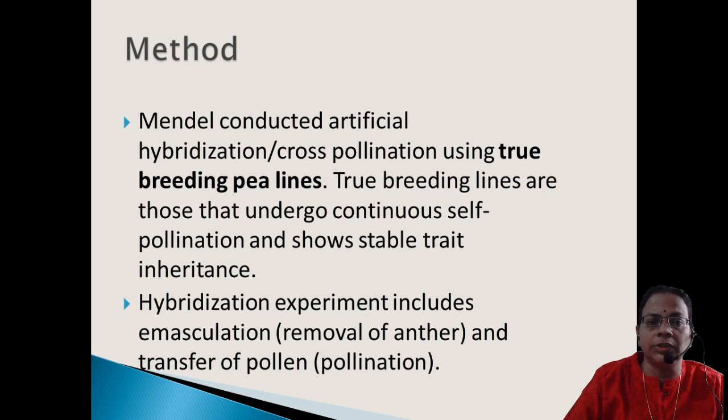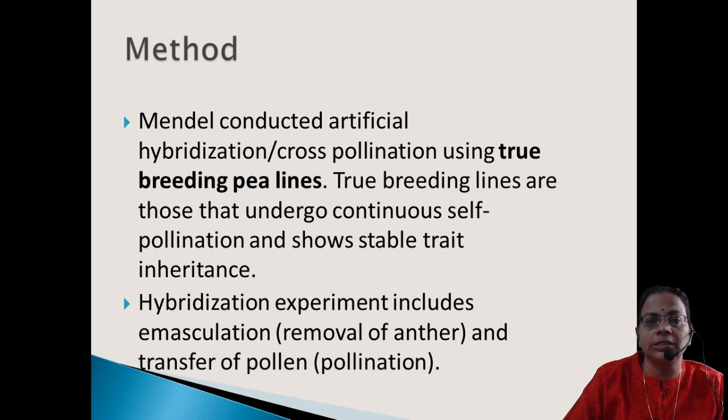In any step of a continuous 7 generations he conducted, if there is any deviation from that, that particular plant will be eliminated. Like that, over continuous 7 generations, in all 7 generations that particular plant produces only that particular trait. Say, for example, the tall character alone, then that type is selected as the parental generation.